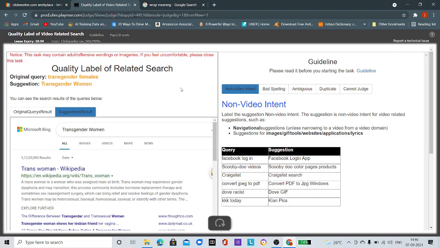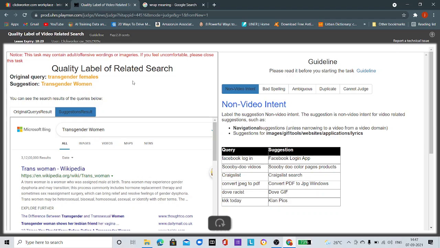So the main thing, first of all, I recommend that you should study the guideline very minutely. The guideline is very clear, and you can also find a guideline snapshot or guideline overview here. I am explaining the main theme: what is the goal of this HIT app? The goal of this HIT app is that